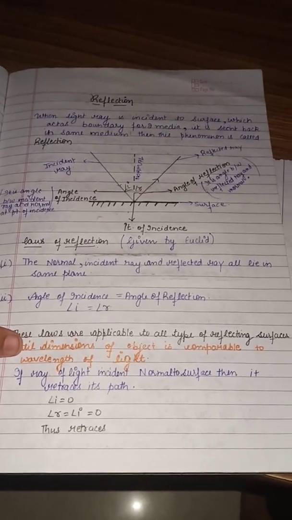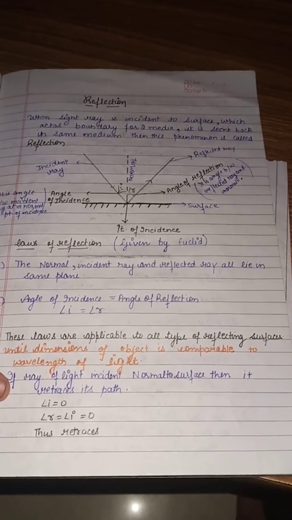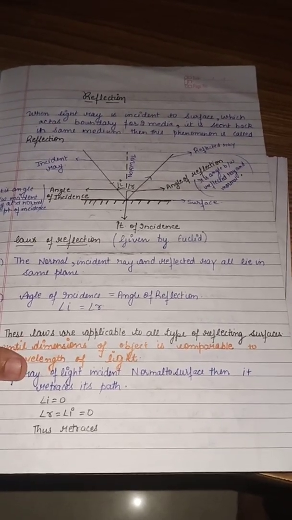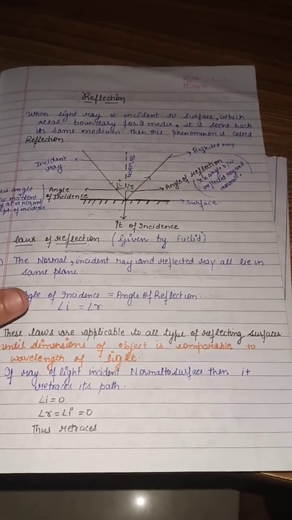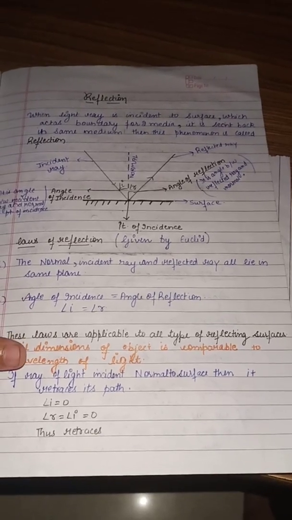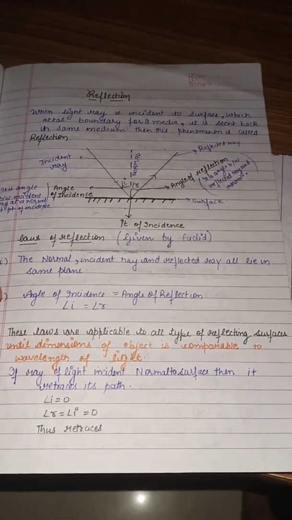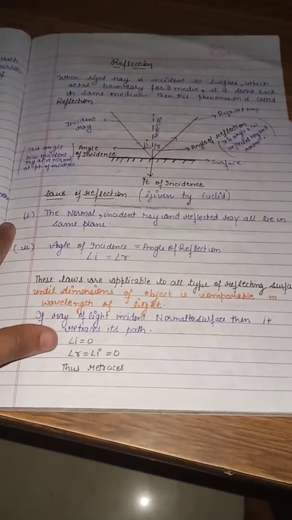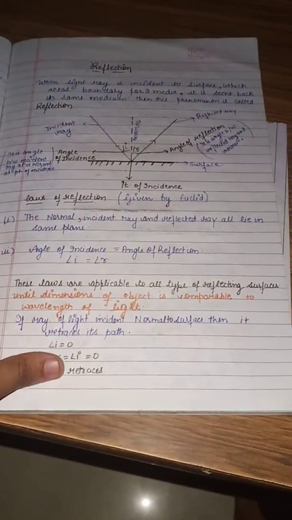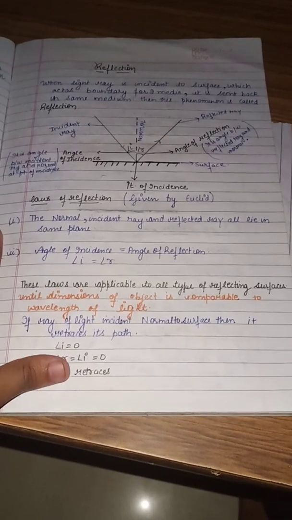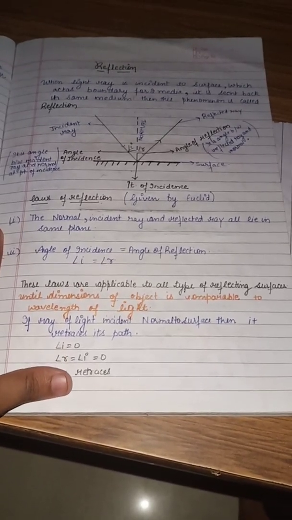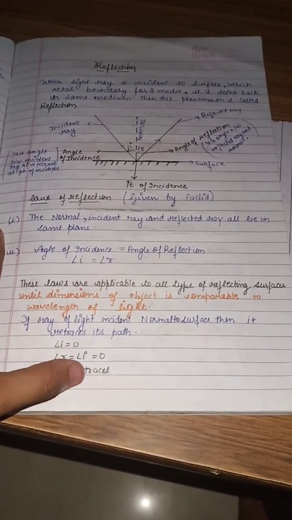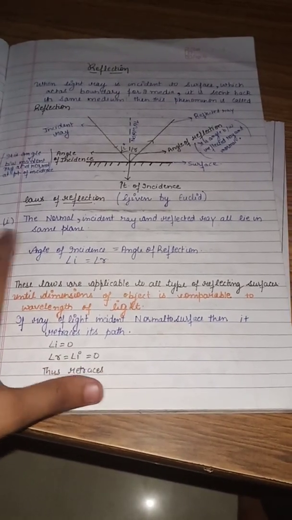These laws are also applicable to all types of reflecting surfaces, until the limit where the dimension of the object is comparable to the wavelength of light, at which point it will start behaving as a wave and move in the form of crest and trough. Now, if a ray of light is incident normal to the surface, then it retraces its path. That is, angle I is equal to angle R. If angle I is 0, then angle R should be 0. Thus, it retraces its path.